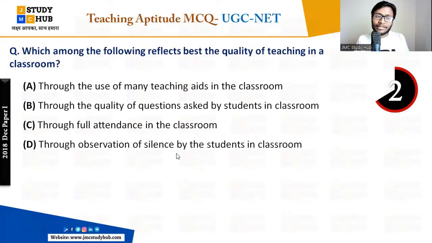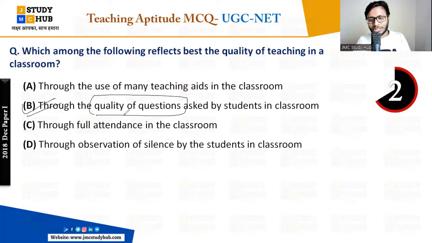So here, the quality of questions asked by the students in the classroom is the right answer. The level of the question you have asked will decide whether I have taught the topic effectively or not. This will decide my teaching quality. So the level of the questions, the quality of the questions asked by the students to the teacher in the classroom, will decide the best quality of the teaching. Understood, Salis and Yaini? As well as Gaurav?